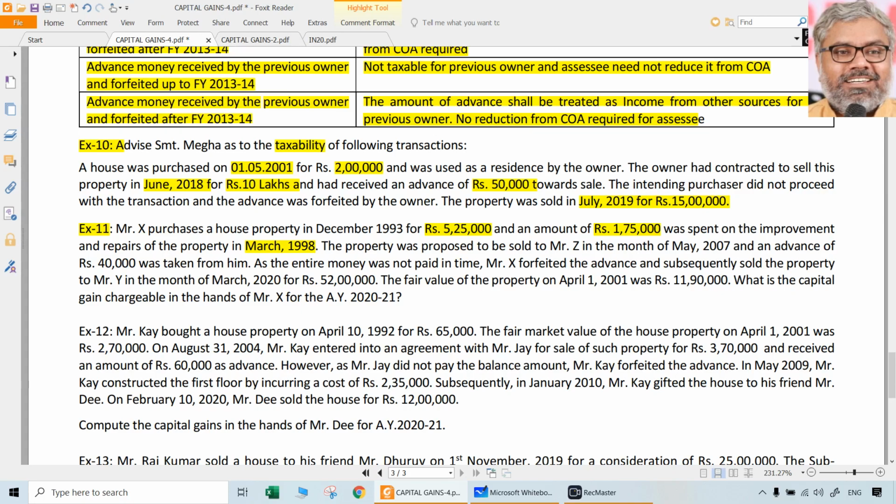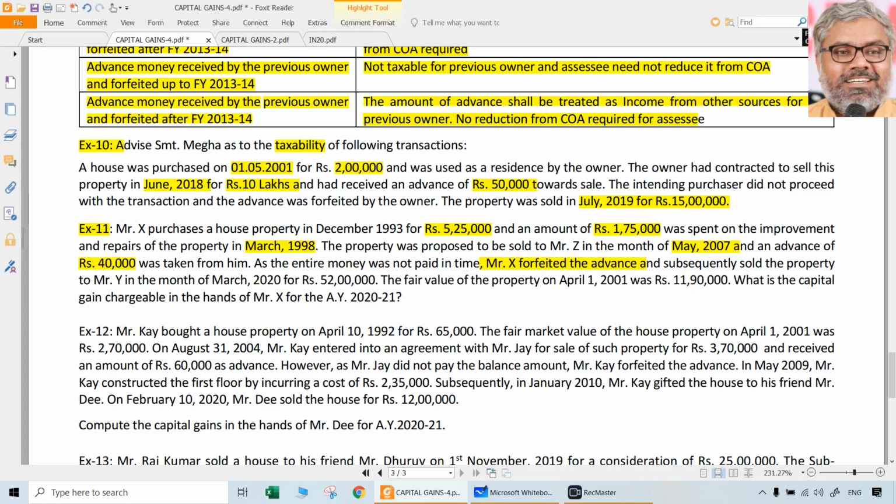Property was proposed to be sold to Mr. Z in the month of May 2007, and an advance of 40,000 was taken from him. As the entire money was not paid in time, X forfeited the advance. That means X has forfeited the advance in year 2007-8, which is before 2013-14. That means this 40,000 has to be reduced from the cost of acquisition.